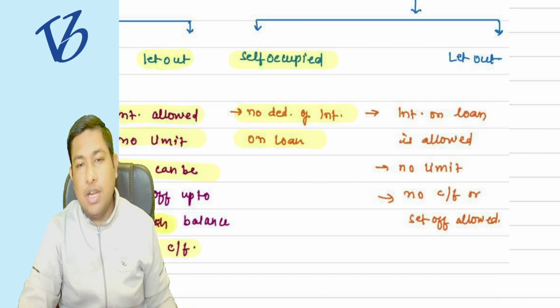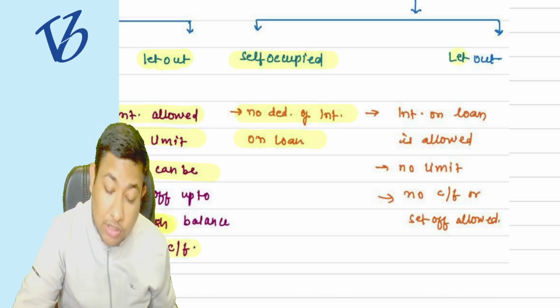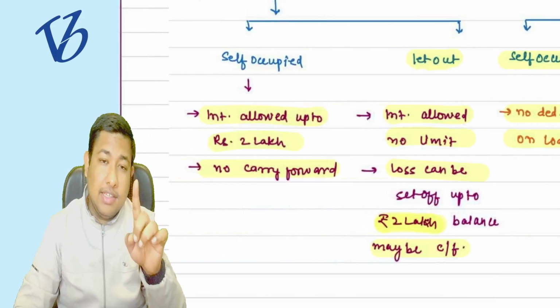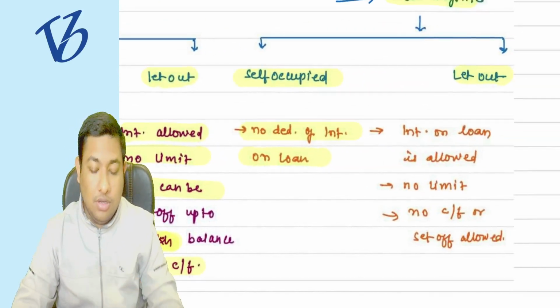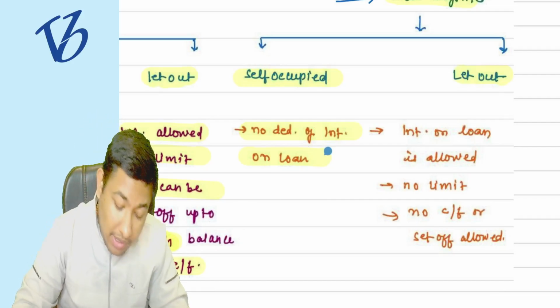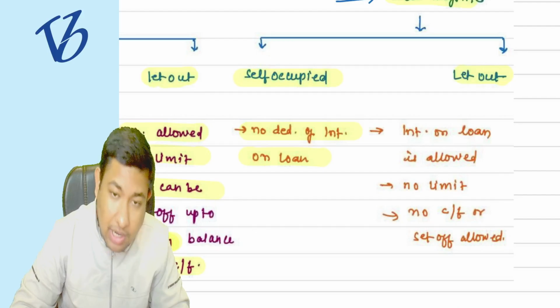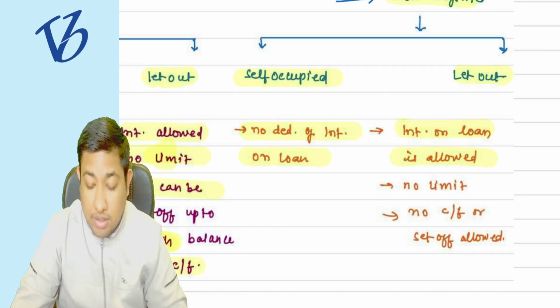No deduction shall be allowed to you in that particular case. Understood? Secondly, for the let out property, earlier in the self occupied, 2 lakh rupees was allowed, but in the new regime it is not allowed. But for the let out property, earlier as well, interest was allowed with no limits. Here as well, interest on loan is allowed with no limits.